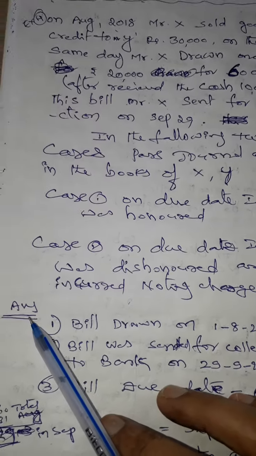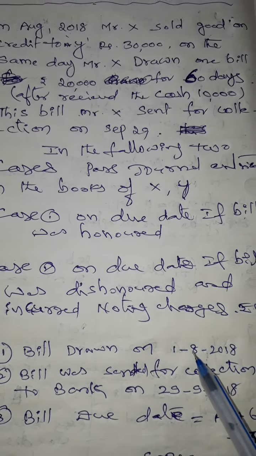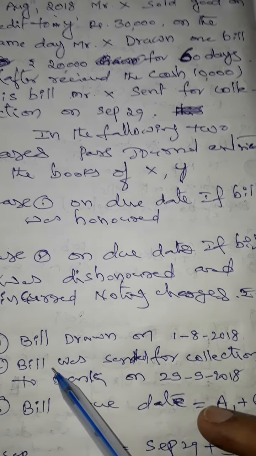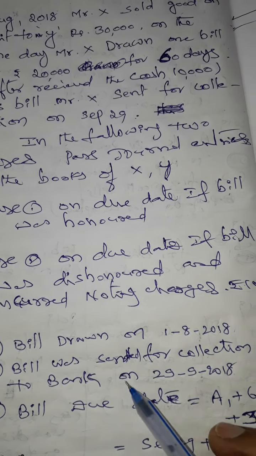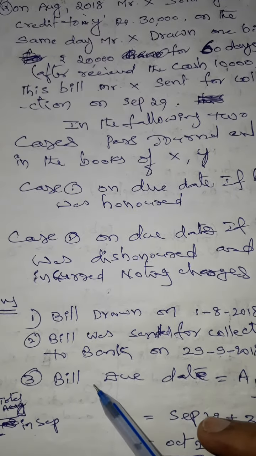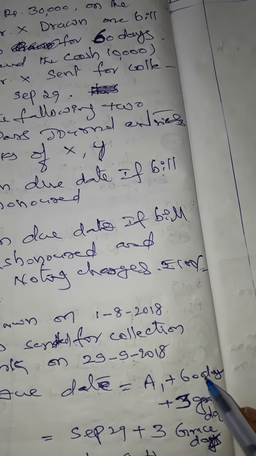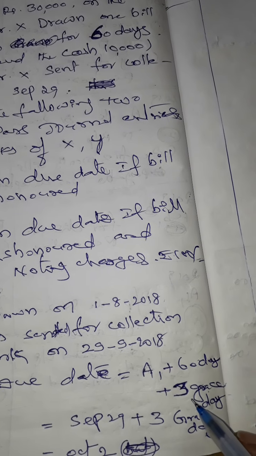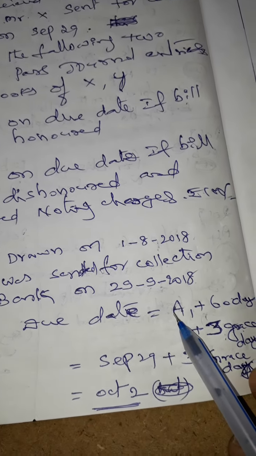Next, from here onwards, I am showing the answer. First, number 1, bill drawn on 1st August 2018. Next, the bill was sent for collection to the banker on 29th September 2018. The actual bill due date: it was drawn on August 1st for 60 days. After completion of the 60 days, we are required to add 3 grace days.